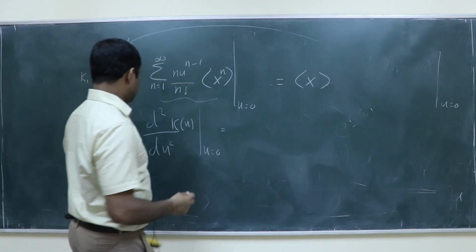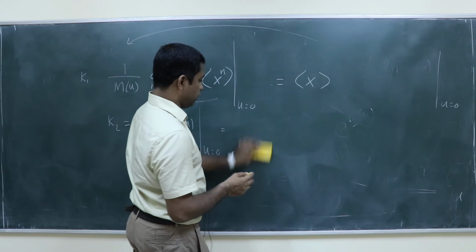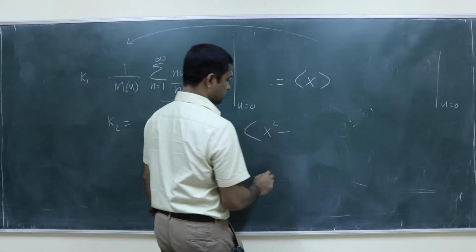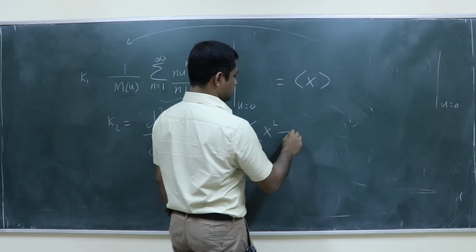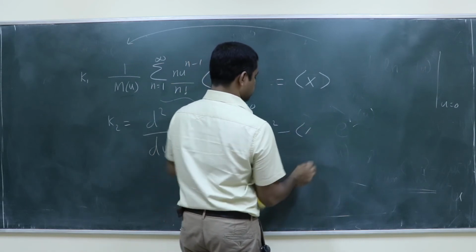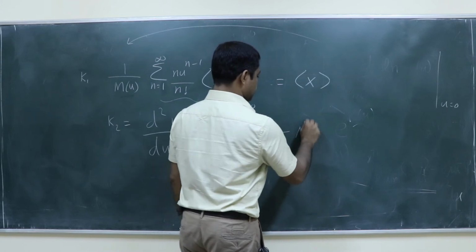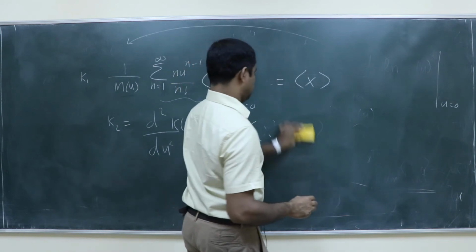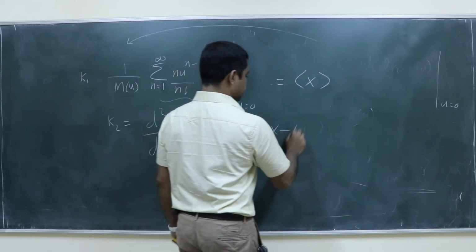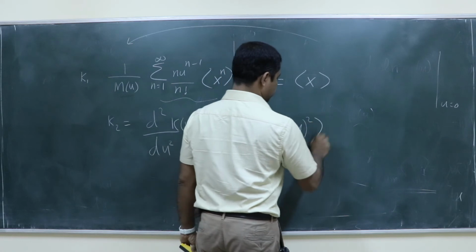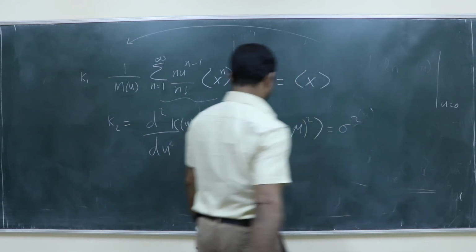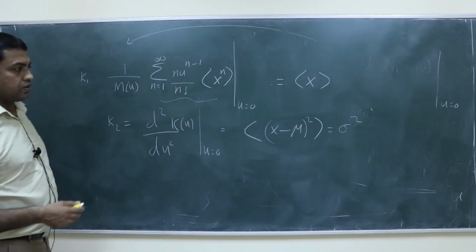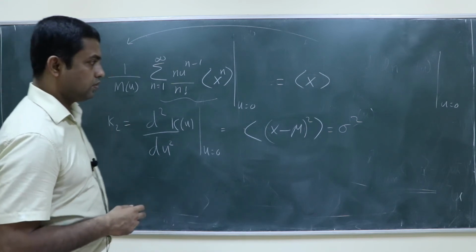So you are saying that this is equal to the variance, basically average of x square minus the square of the average. So the second cumulant is the variance, right?